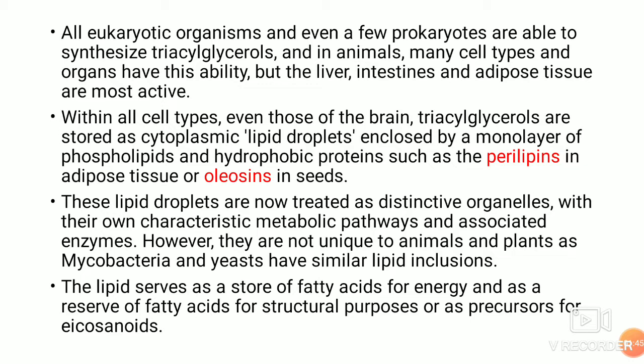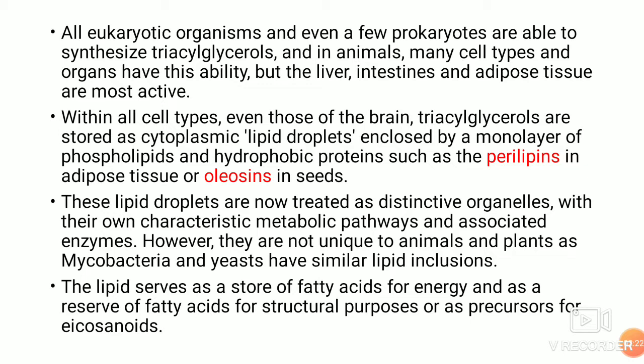Most of the fatty acids that are ingested by the organism go into two fates. Either they go into storage of metabolic energy, or the synthesis pathway goes into the formation of phospholipids that make the components of the membrane. All eukaryotic organisms and even a few prokaryotes are able to synthesize triglycerols, and in animals, many cell types and organs have this ability, but the liver, intestine, and adipose tissue are the most active.